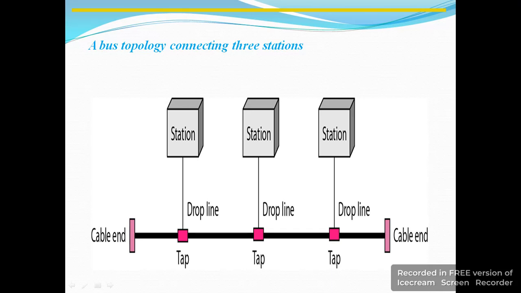The bus topology requires a proper termination at both the ends of the cable. Since the bus is a passive topology, the electrical signal from a transmitting computer is free to travel the entire length of the cable. Without termination, when the signal reaches the end of the cable, it returns and travels back up the cable.